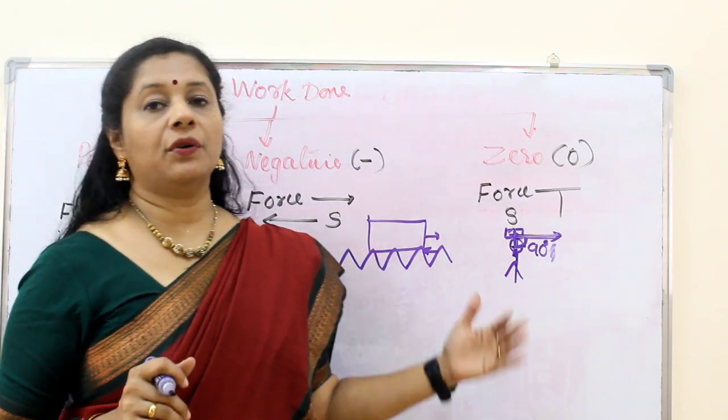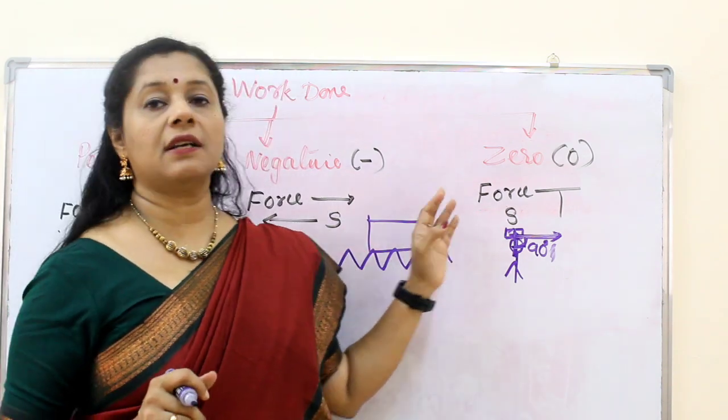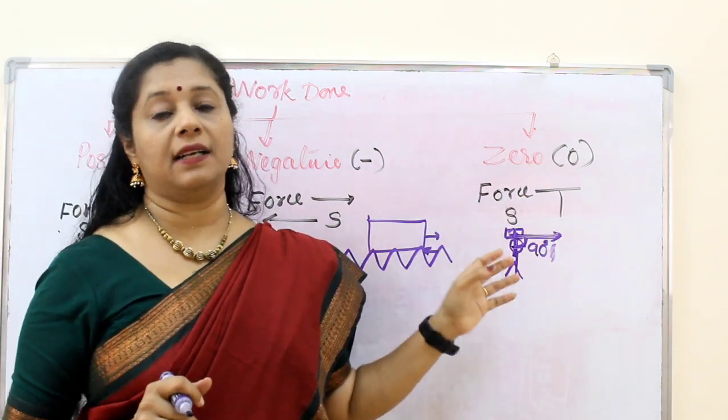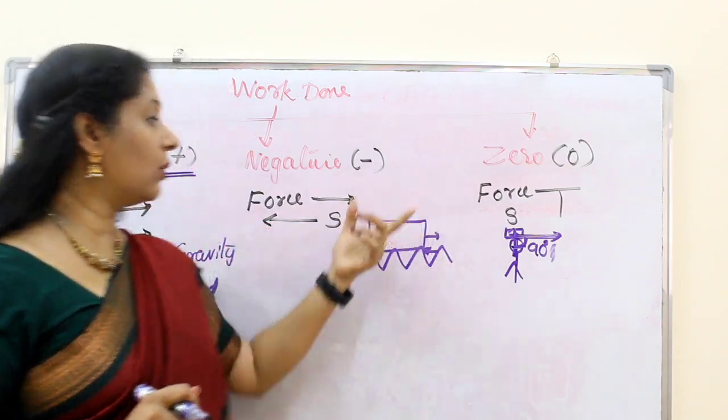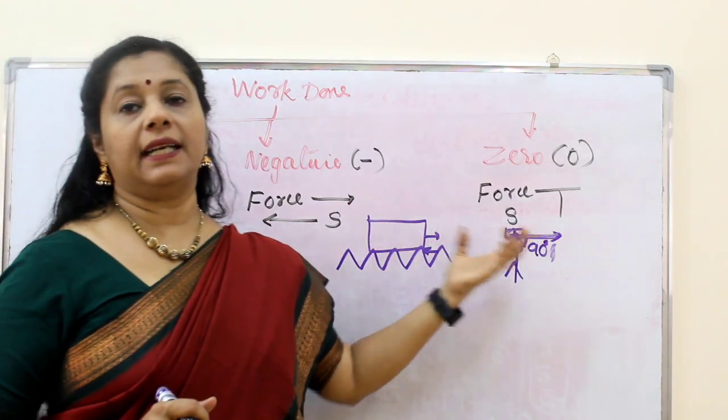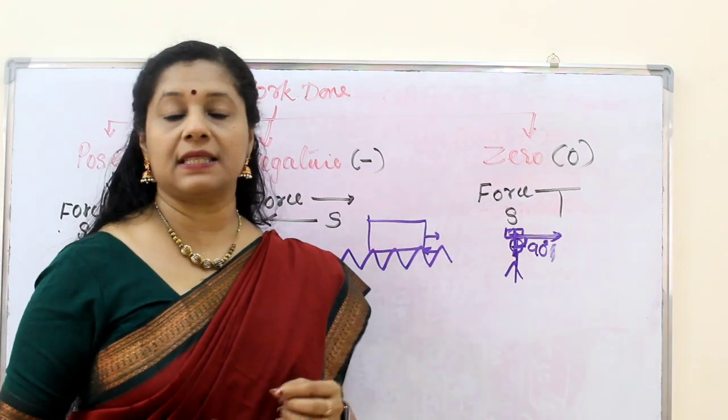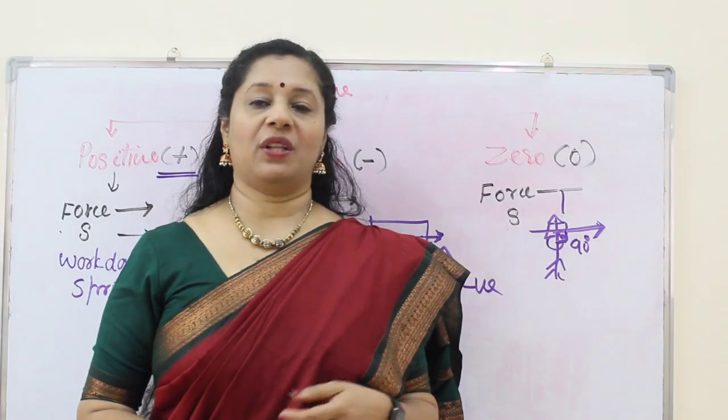So when you go to higher classes, you will understand that work is not just F into S, but F S cos theta. So there the angle theta, depending on that 0, 90 and all, the values change accordingly. Cos 90 is 0. Hope you understood all the concepts very well.